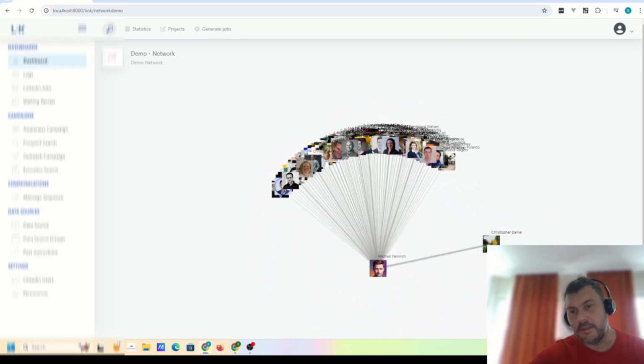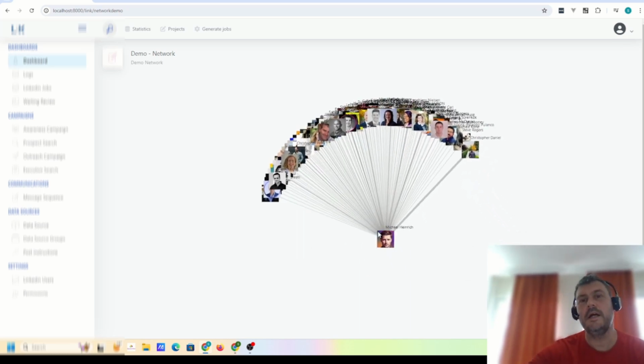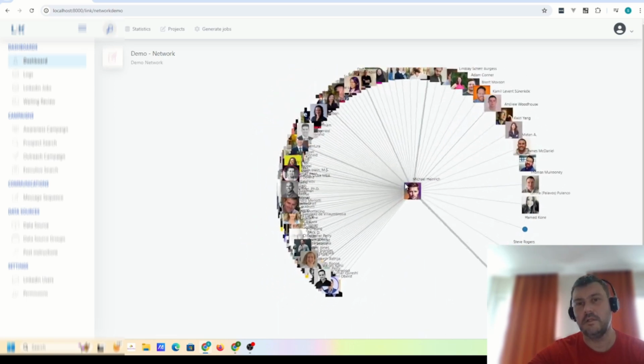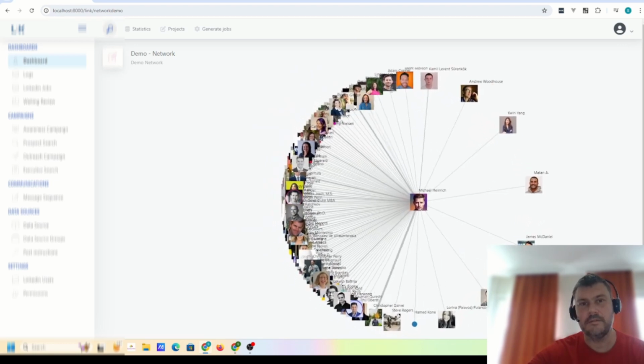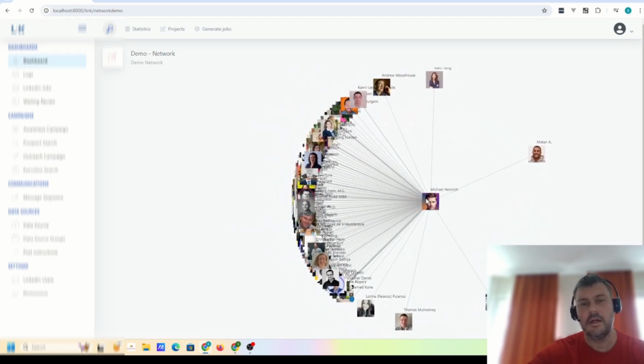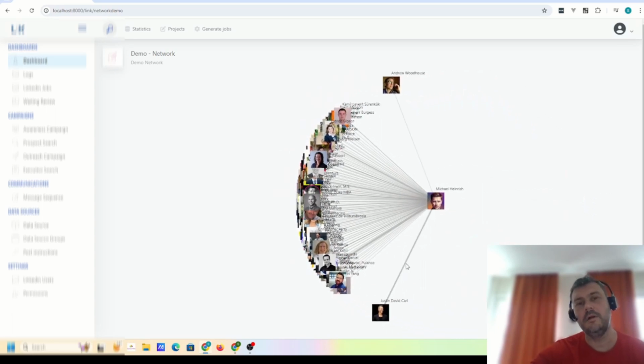So here we can see Christopher is someone that is influencing Michael, and we can also pull out others in this whole diagram. So we can see that there's a couple of other people. This guy back here, this guy here, Justin, also is influencing Michael as well.